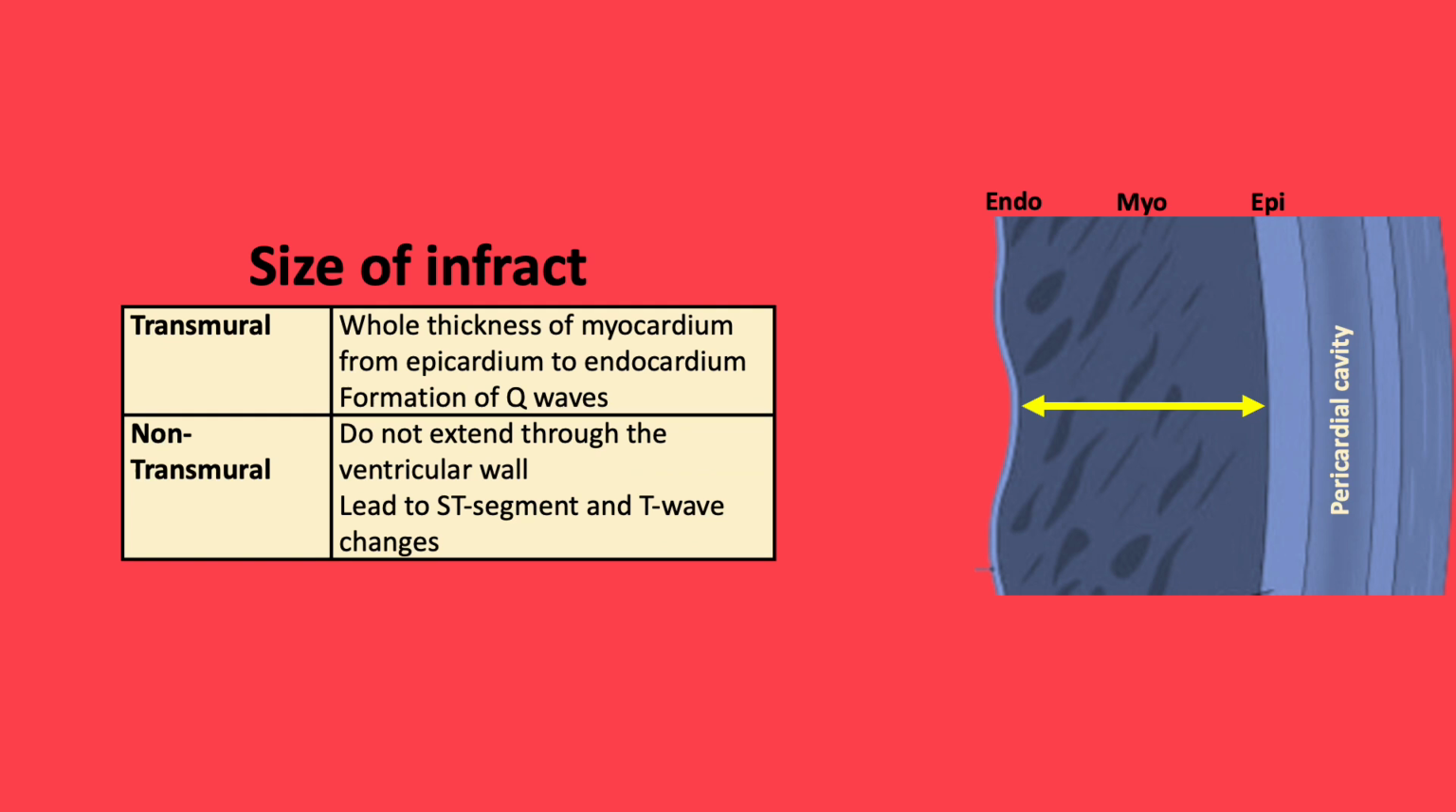The degree of transmural necrosis cannot be precisely determined clinically, and therefore infarcts are usually classified as STEMI or non-STEMI by the presence or absence of ST elevation or Q waves on the ECG. The size of the infarct can therefore be transmural or non-transmural. Transmural relates to full thickness and therefore leads to the formation of Q waves, and non-transmural is partial thickness, which leads to ST segment and T wave changes.